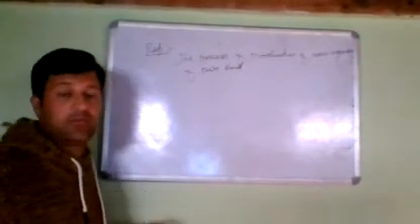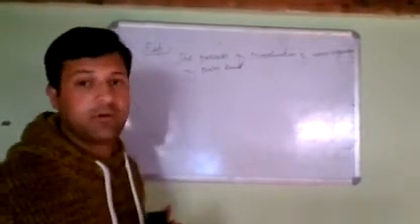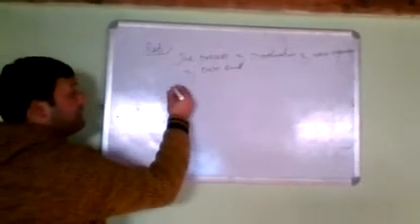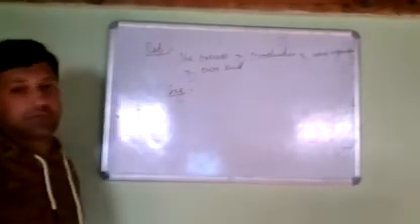A human being will give birth to a human being. A dog will give birth to a dog. A cow will give birth to a cow. Later on, we will see why a human being gives birth to a human being. There is a reason behind this. First of all, let us see what is the significance of performing the process of reproduction. Why do we perform the process of reproduction?